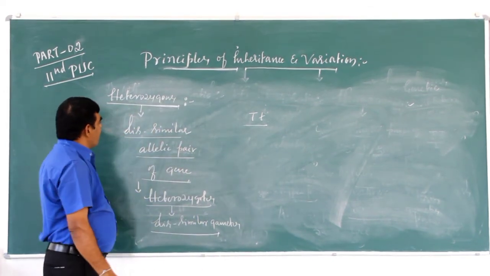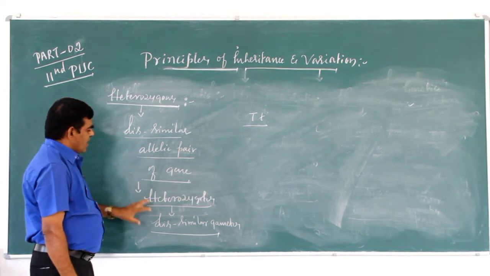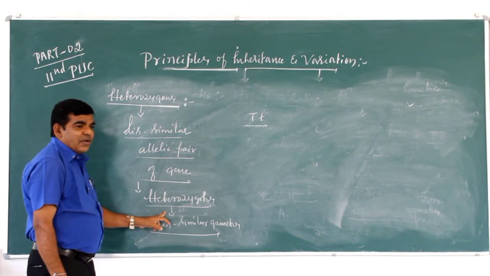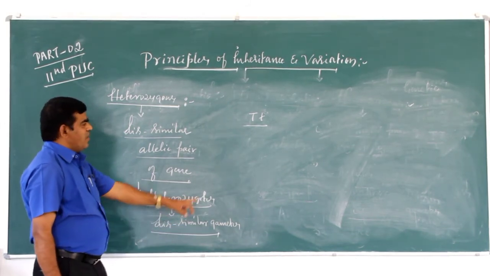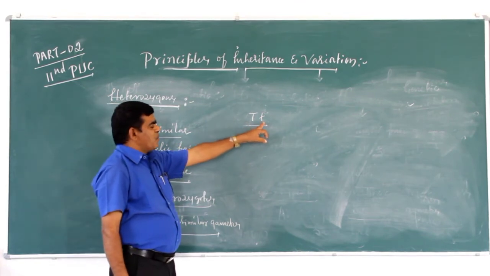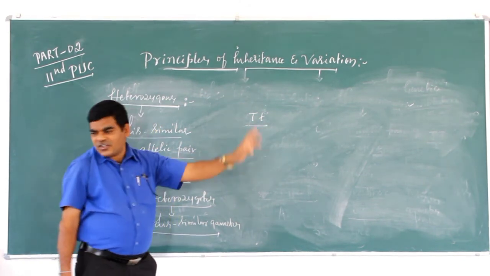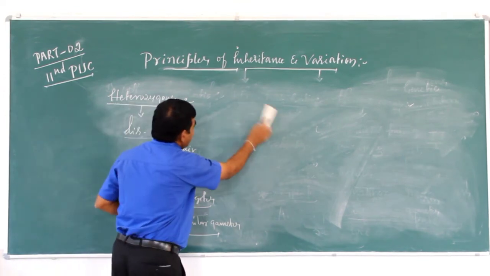Hetero means different or dissimilar. These individuals are called heterozygotes because they produce dissimilar gametes. For example, capital T and small t. Yeah?